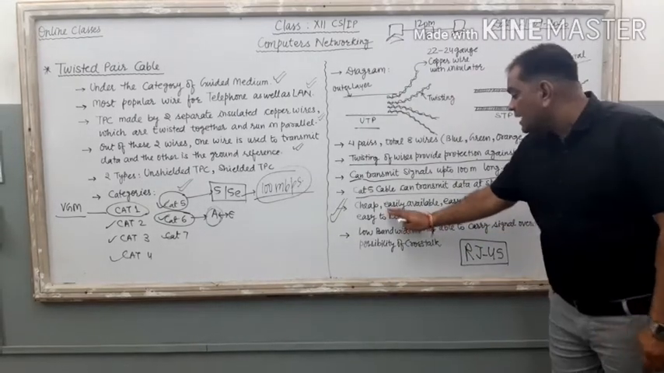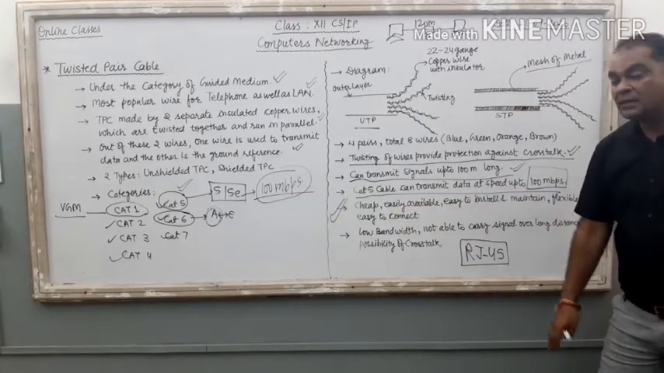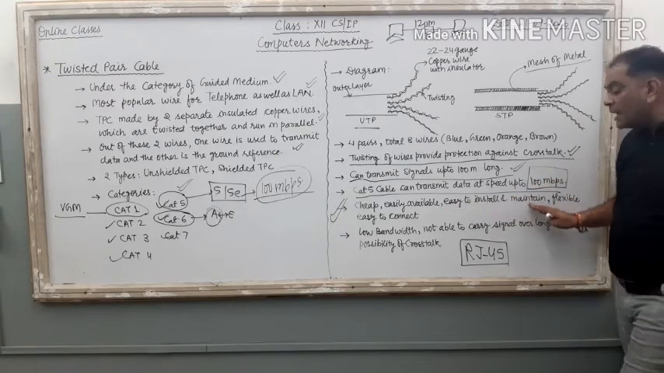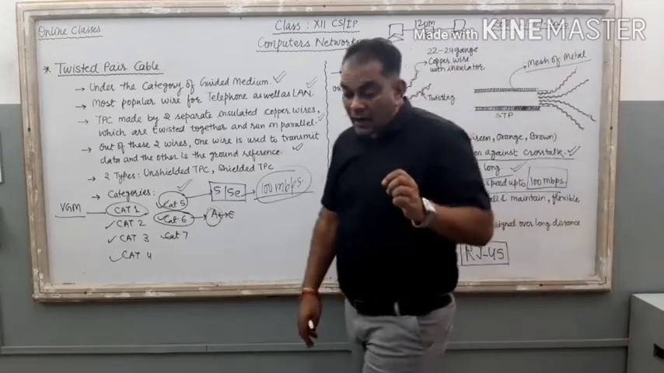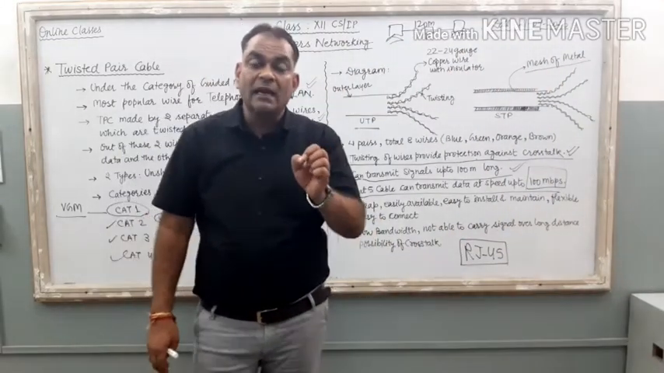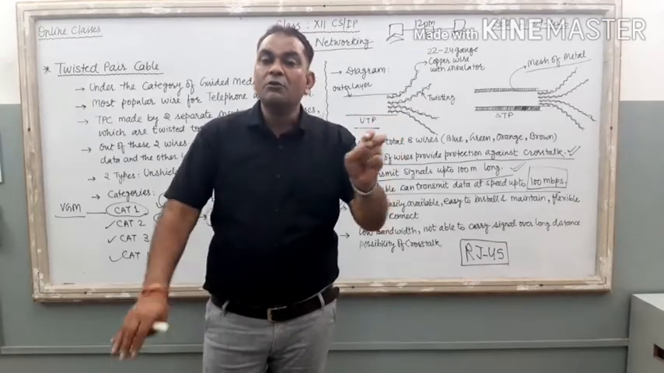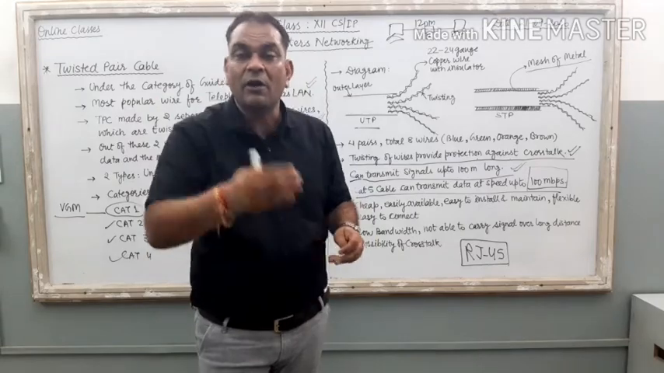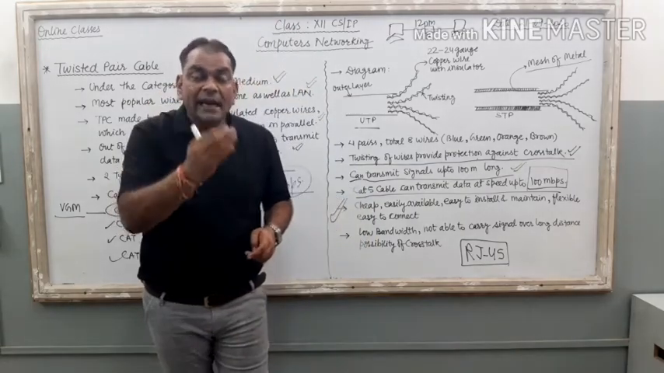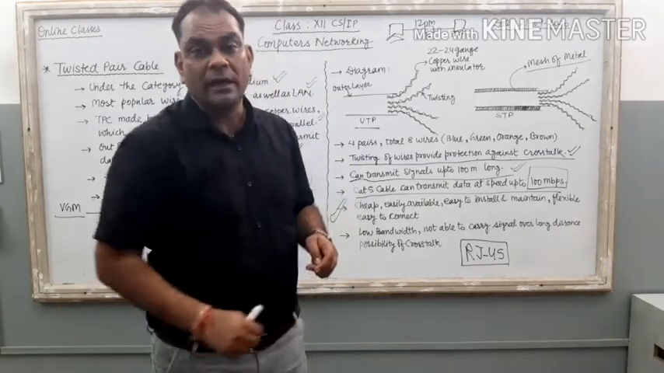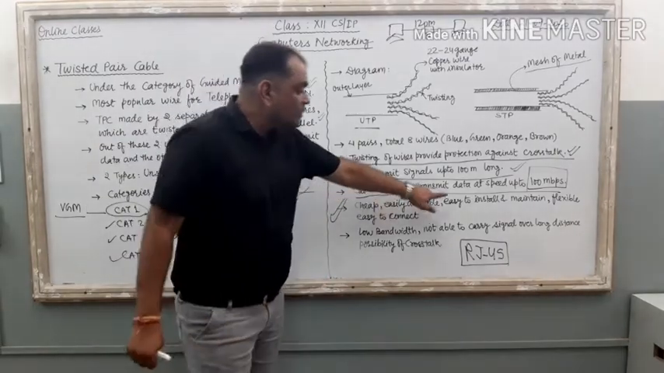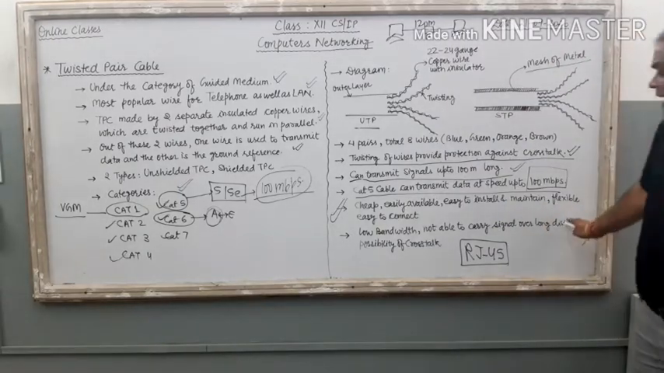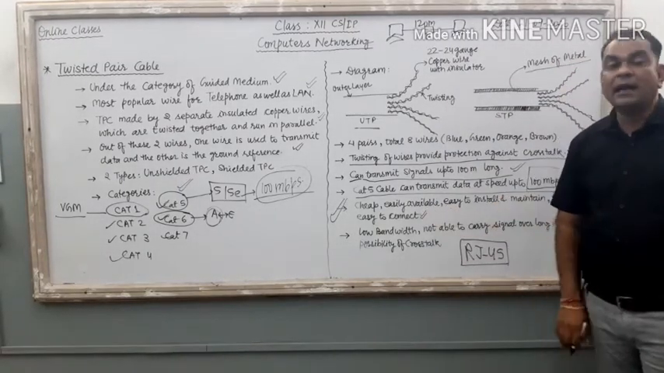The second advantage is that it is easily available in the market. The third advantage is that it is easy to install and maintain. Very important: if you want to create a twisted pair network, you need not take help or hire a network engineer or network administrator. You can create this network on your own. So it is easy to install and maintain. It is a flexible wire and easy to connect.